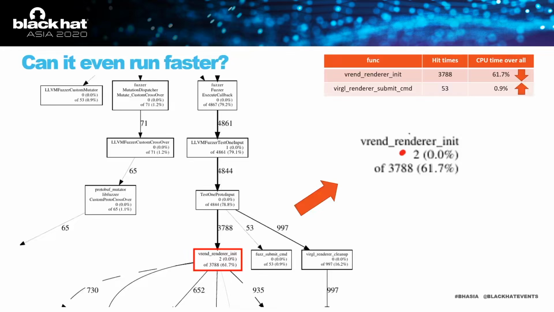The second line on this block indicates the execution time of this function over the whole running time. The last line indicates the execution time of this function and its sub-functions over the whole runtime. And we can see the vrend renderer init. This initialization function occupies 61.7% of execution time, while the target function, virgl renderer cmd, only occupies 0.9% of CPU time. If we want it to run faster, we can reduce the renderer init calls or even eliminate them. So it saves time on initialization and can spend more time on the function that we're interested in.